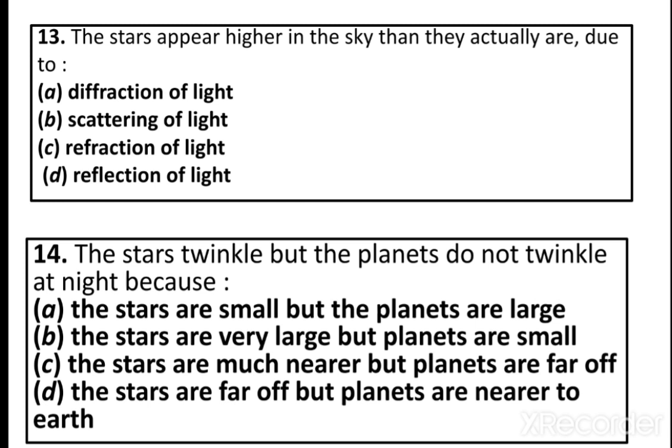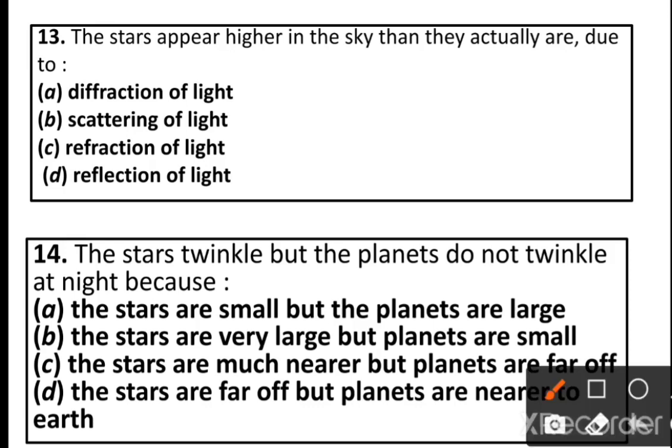The question number 13. The stars appear higher in the sky than they actually are due to. This is Earth. It has atmosphere. This is star.